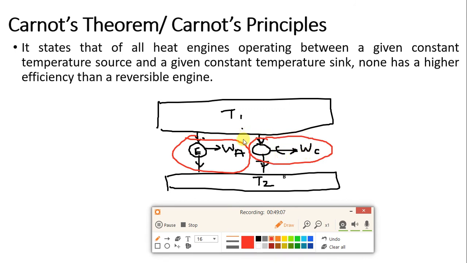This we have to prove. So basically we have to prove that for the same temperature limits, T1 and T2, if we have different types of engine, one actual engine and one Carnot engine, the Carnot efficiency is more than the efficiency of the actual engine. Okay, so this we have to prove.